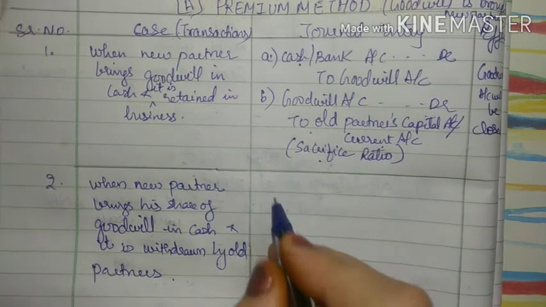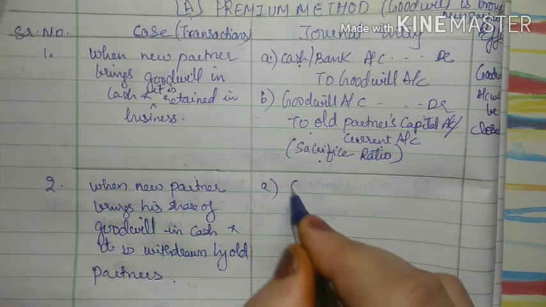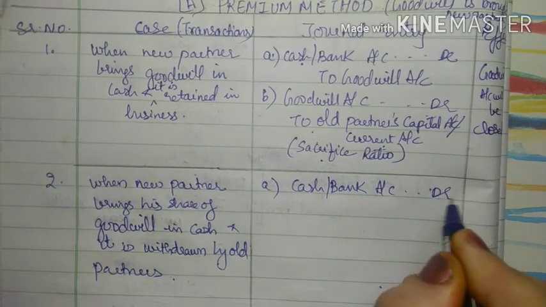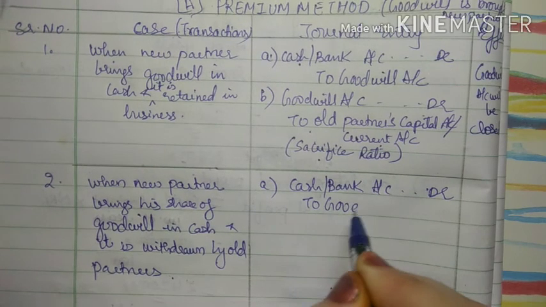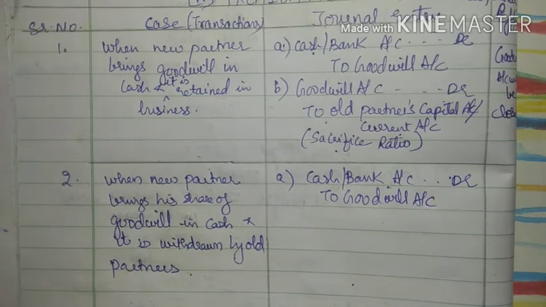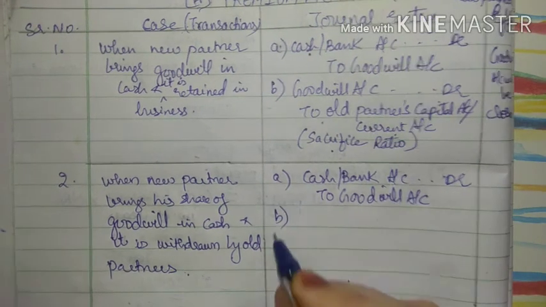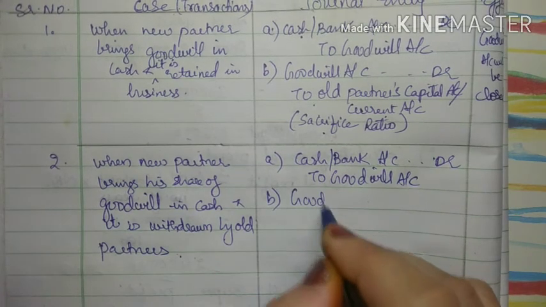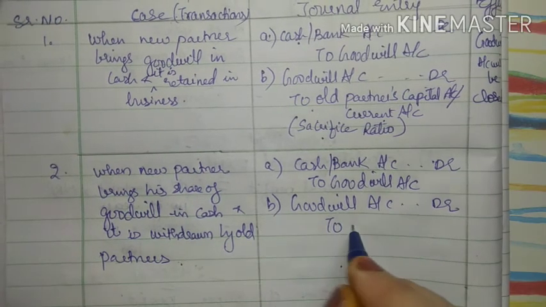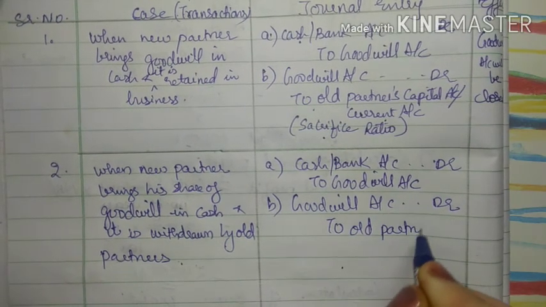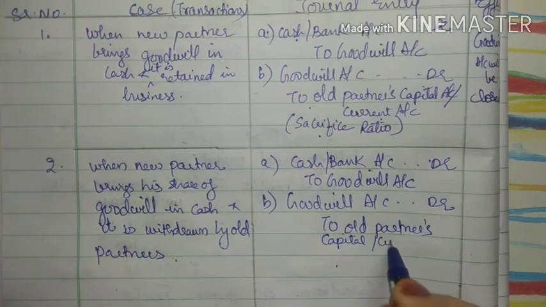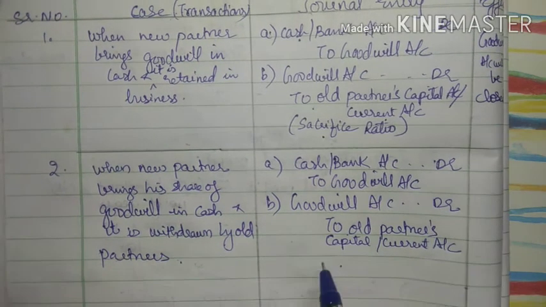So again in this second case, it's just an extension of this. There will be three entries. So first entry will be same: cash and bank account debit to goodwill account for bringing the goodwill in cash. Then the next entry will be goodwill account debit to old partners' capital account or current account, whichever is given in the problem.